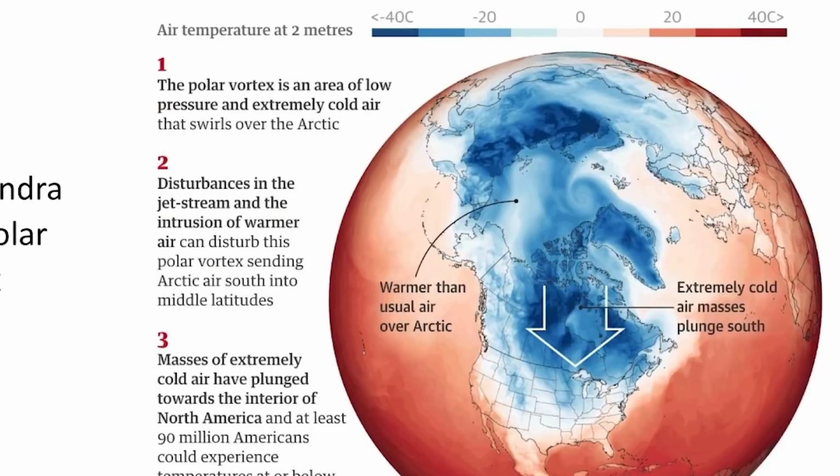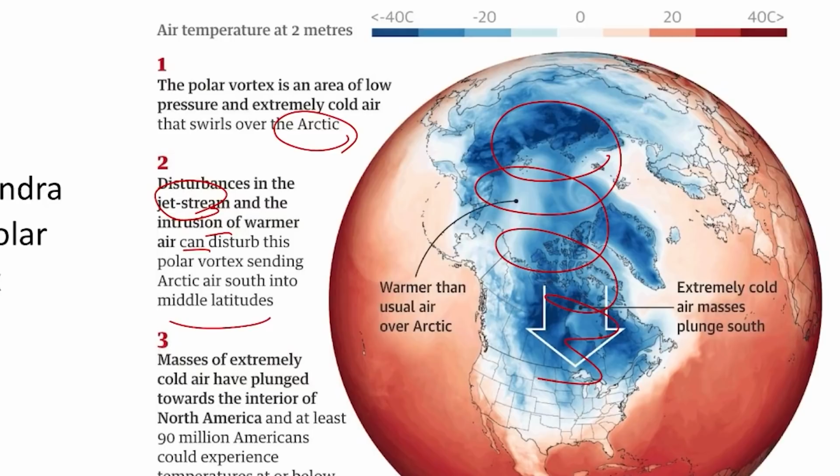The polar vortex is an area of low pressure and extremely cold air that swirls around the Arctic. Here we have this low pressure wind flowing like this, and sometimes it will break down and enter Canada and sometimes even the USA. This chilling cold wind, as and when it breaks down and comes down, causes the polar vortex. Disturbance in the jet streams and the intrusion of warm air can disturb this polar vortex, sending Arctic air south into the mid latitudes.